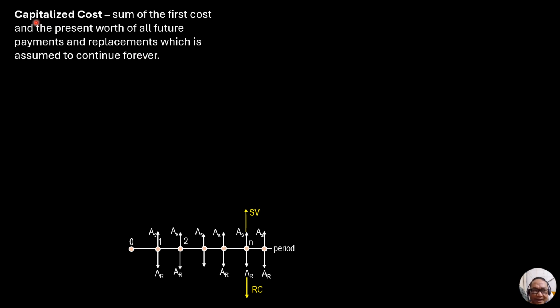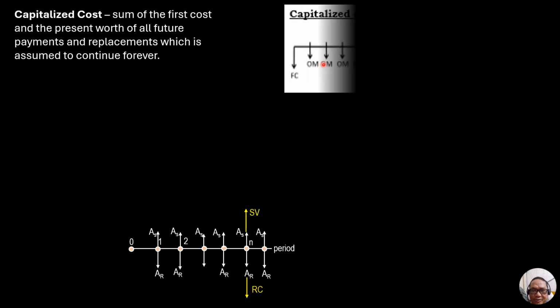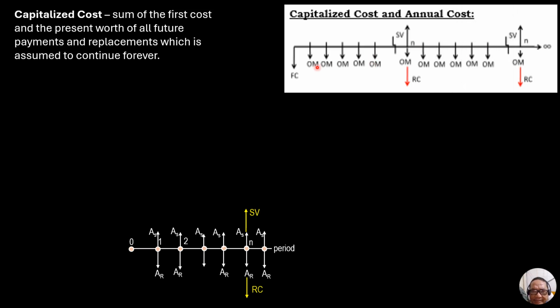So the cash flow diagram would look as shown here, and we have here the first cost, and after a certain period it will be replaced. So the asset, which may be a machine, will be replaced after a certain period of time.